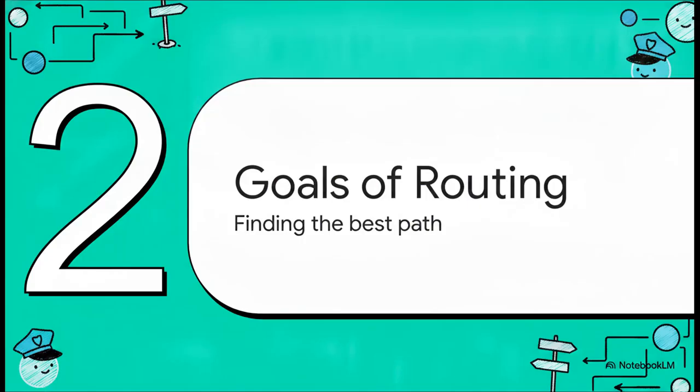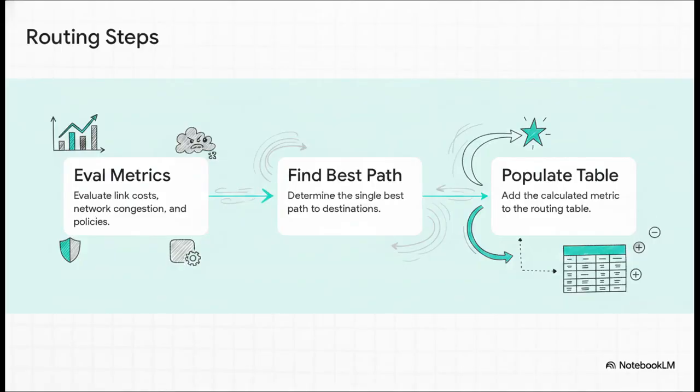Section 2. Goals of Intra-AS Routing. So how do those traffic cops, our network routers, actually figure out the best routes? Now that we know our city limits, let's look at the mechanics. The primary goal of Intra-AS routing is always to determine the absolute fastest, most reliable path to reach destinations within that same autonomous system. Step 1.